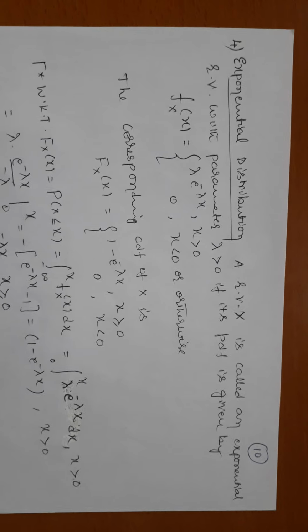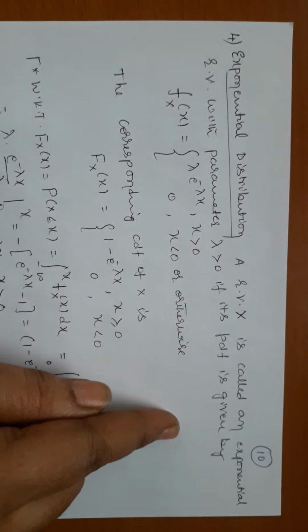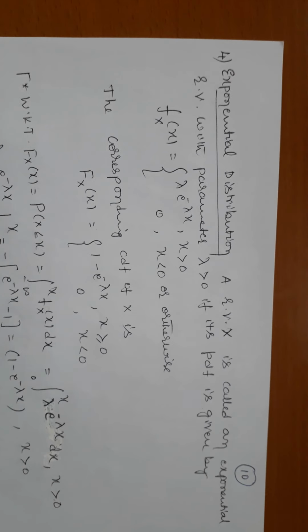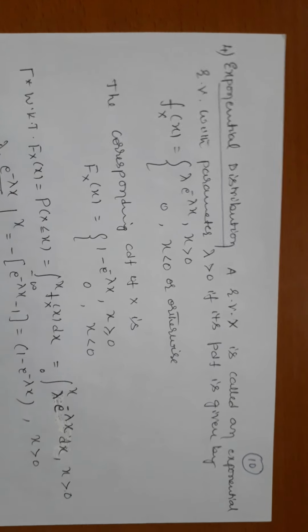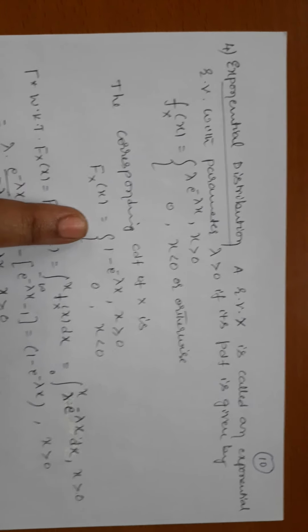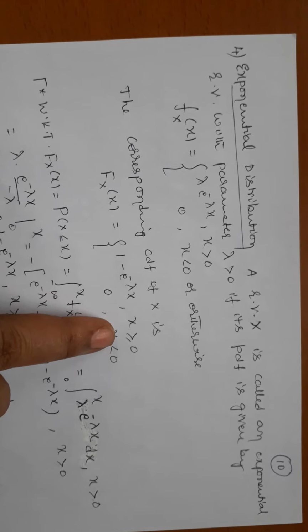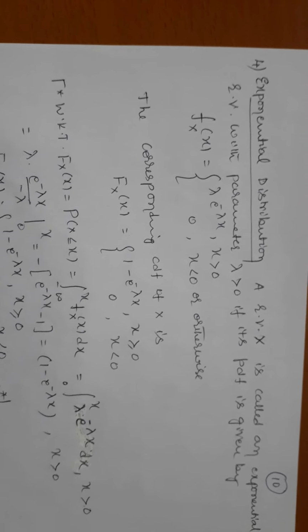This shows that the exponential distribution is only defined for positive values, that means 0 to infinity. It is not defined from entire minus infinity to plus infinity. The corresponding CDF of the random variable X in the exponential distribution is 1 minus e^(-lambda x) for x greater than or equal to 0, and 0 for x less than 0.